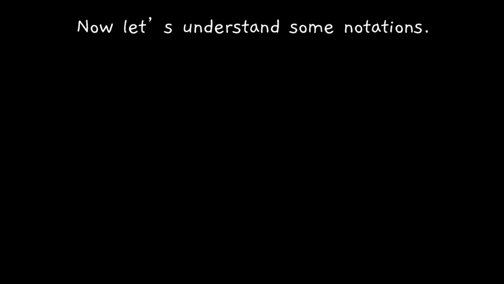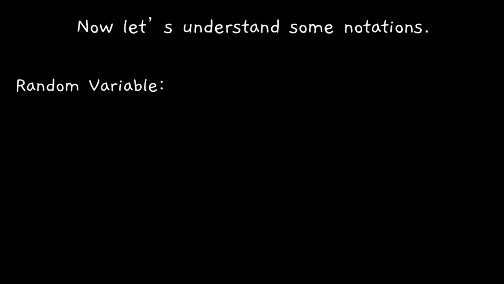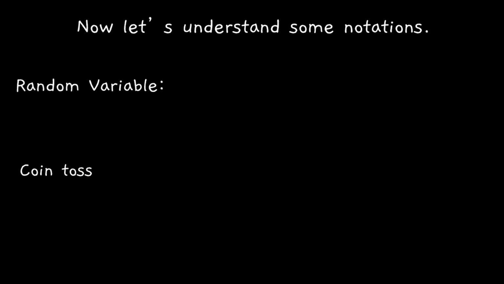Now let's understand some notations. First is random variable. Let's understand this with example. Coin toss. Coin has two sides, head and tail. Let's assume it's an unbiased coin, and if we toss it, we get either head or tail. I can get any of these outcomes. All these outcomes are equally likely.